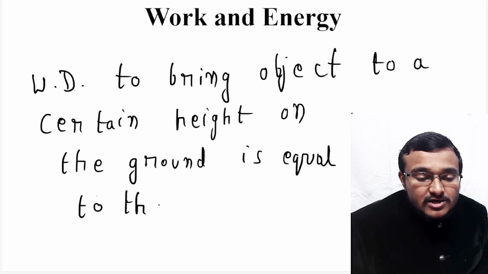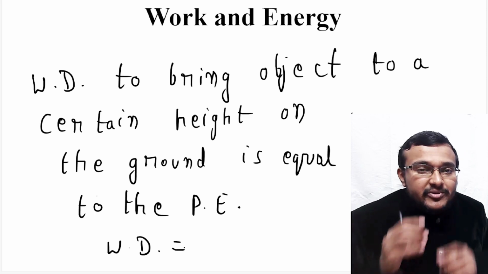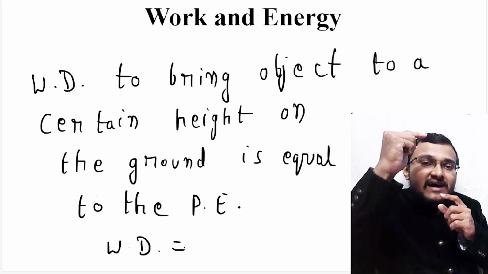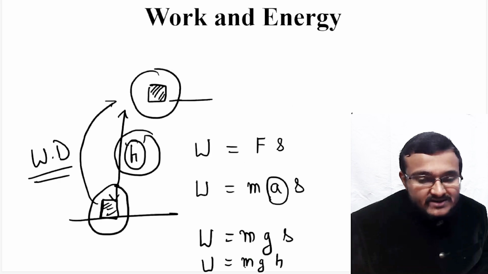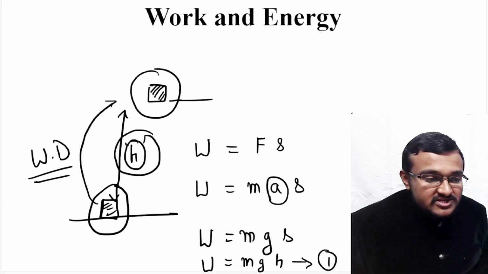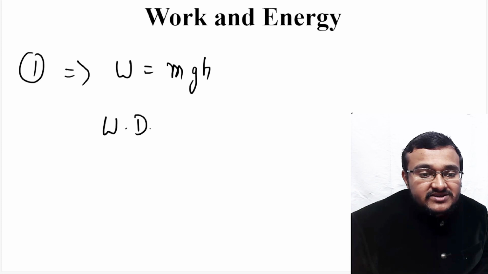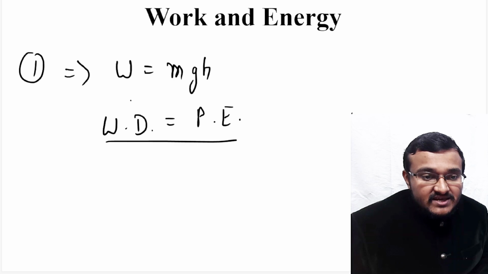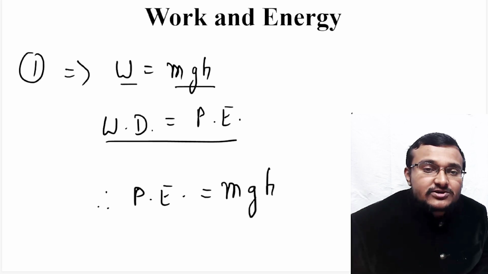So the work done in order to bring that object to that height is equal to potential energy. Here we calculated work done is equal to mgh. If we call this equation 1, from equation 1 we get work done as mgh, and this work done is stored as potential energy. So work done is equal to potential energy, and work done is equal to mgh. That means potential energy is equal to mass times acceleration due to gravity into h,